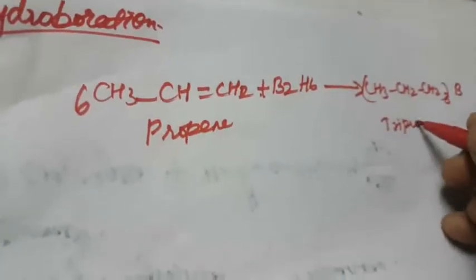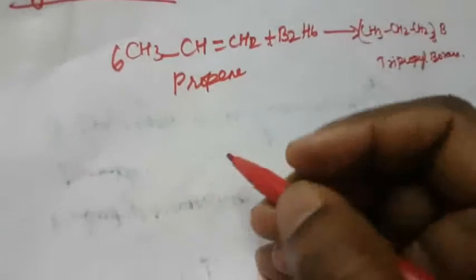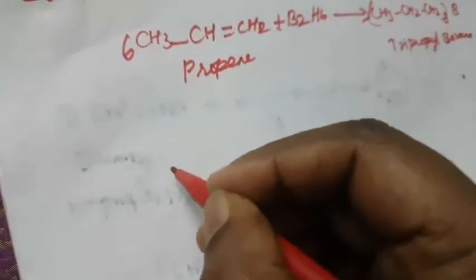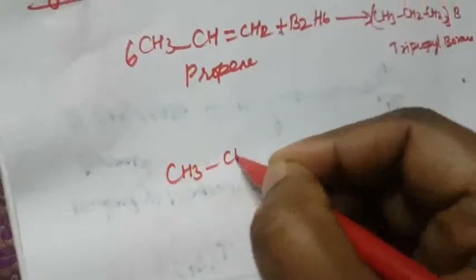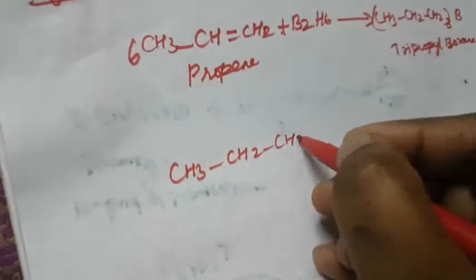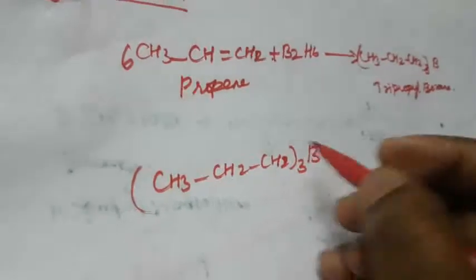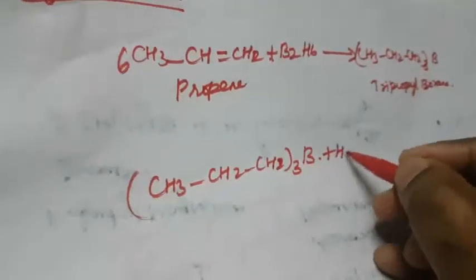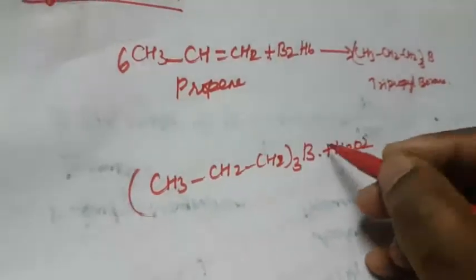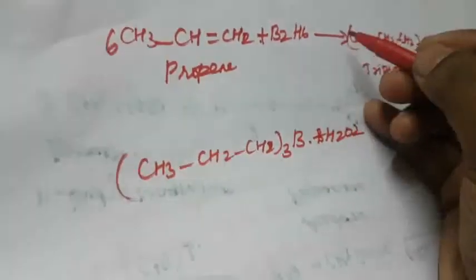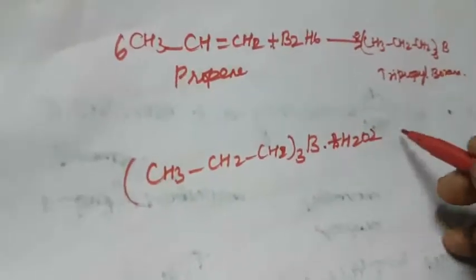Tripropyl borane. Again it reacts with hydrogen peroxide. This tripropyl borane, CH3 CH2 CH2 thrice borane, again reacts with hydrogen peroxide. 3 molecules of hydrogen peroxide, here 2 molecules. So what will happen?